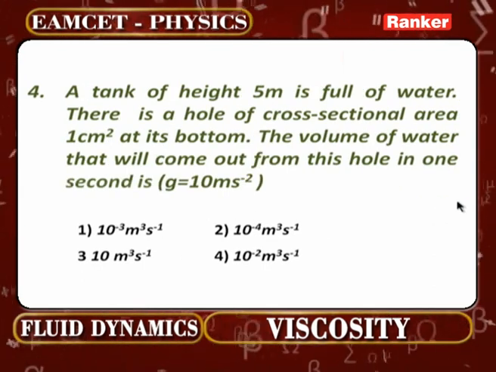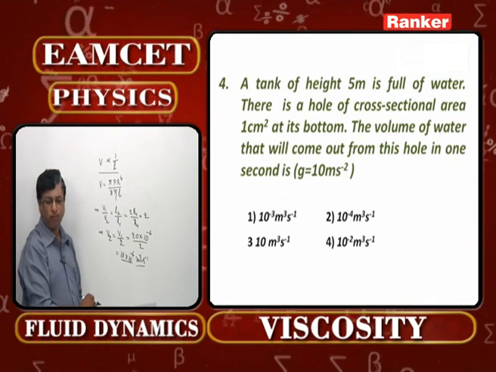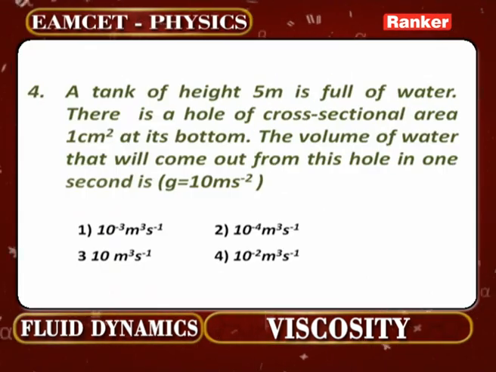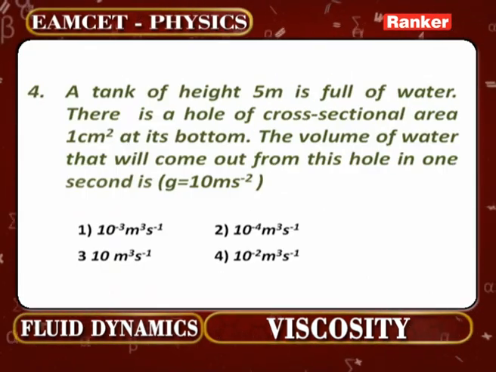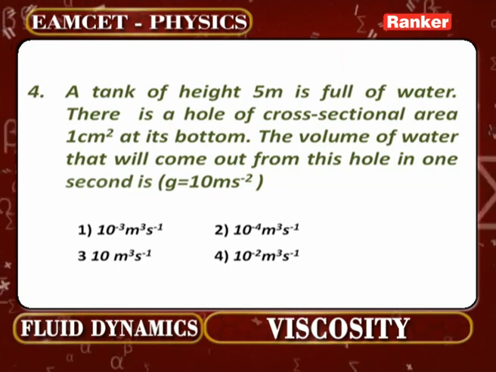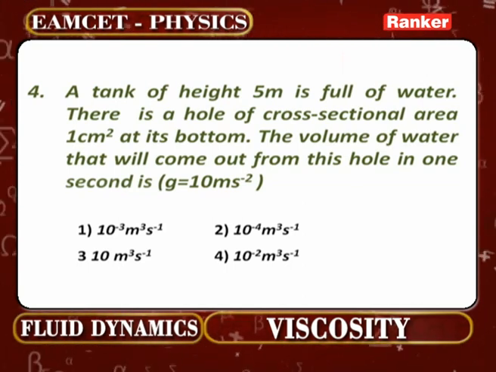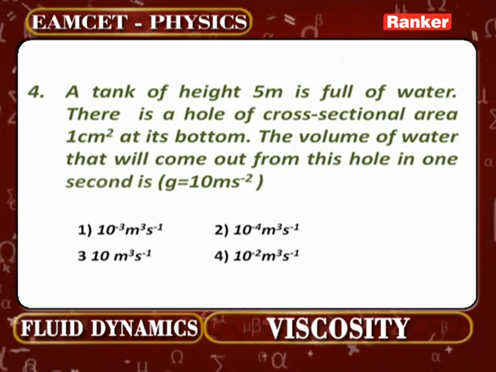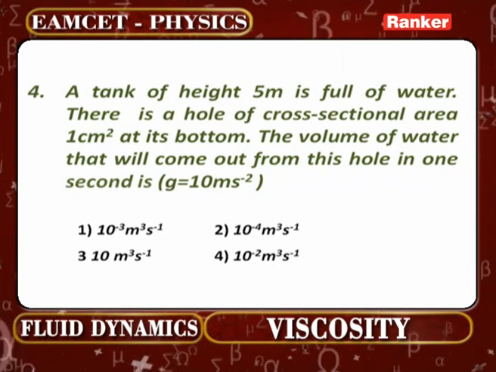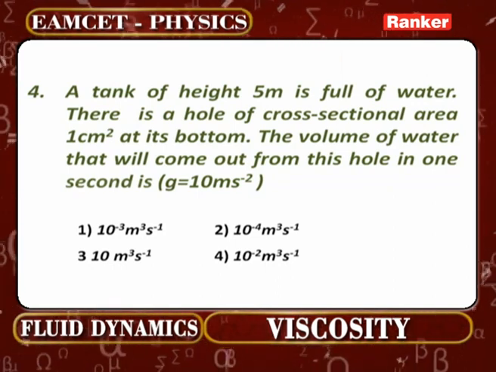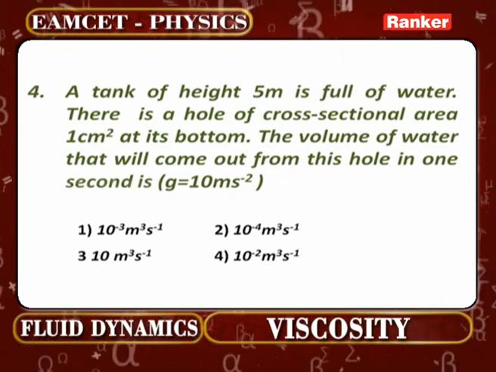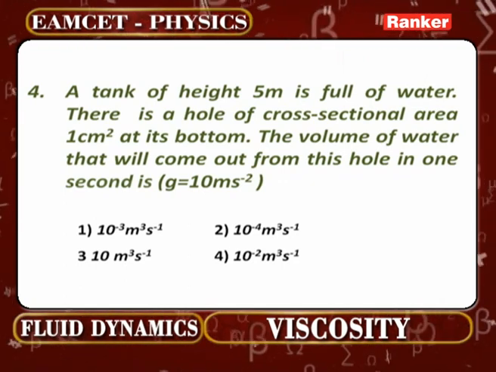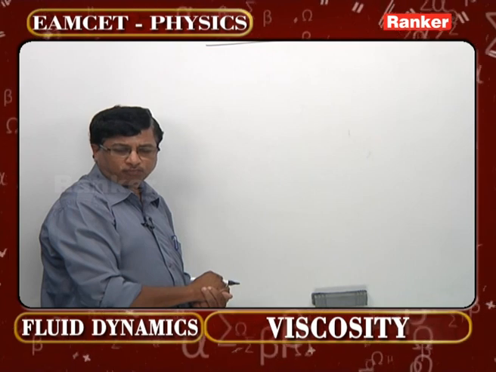A tank of height 5 meter is full of water. There is a hole of cross-sectional area 1 centimeter square at its bottom. The volume of water that will come out from this hole in 1 second is how much? One should understand volume of water coming out per unit second means, is it not the rate of volume flow of the liquid?